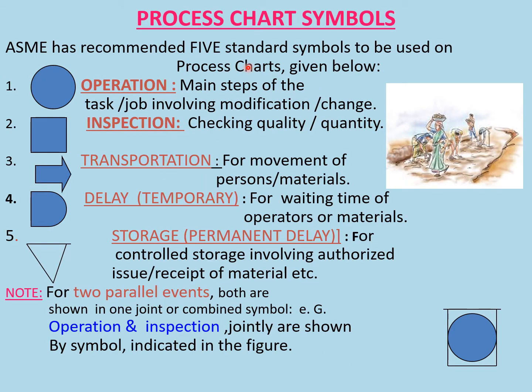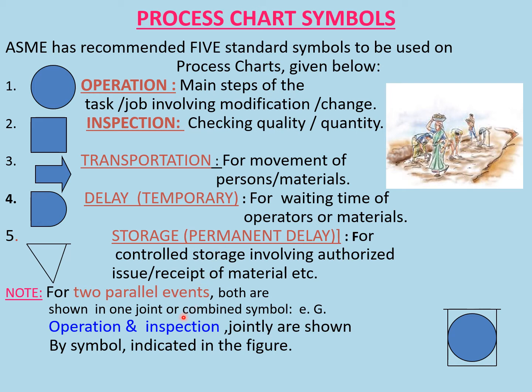First one is the process chart. Process chart uses its standard 5 symbols. First one is the operation. Next one is inspection, which is symbolized by the square. Transportation is indicated by an arrow. Delay by D. Delay will always be temporary. Storage, that means inventory, work in process inventory, etc.